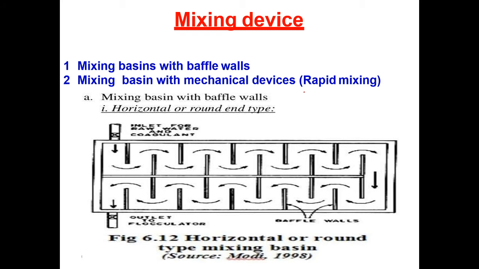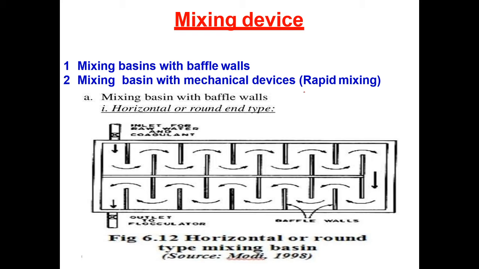Flocculation. The most important factor affecting particle removal efficiency is flocculation. If you perform the test very well, then automatically you can improve the efficiency of the sedimentation process. The main objective of flocculation is to bring the particles into contact so that they collide, stick together and grow to a size that will readily settle. Enough mixing is important throughout the process. Already I told you. Here is some introduction regarding the mixing devices and flocculation.